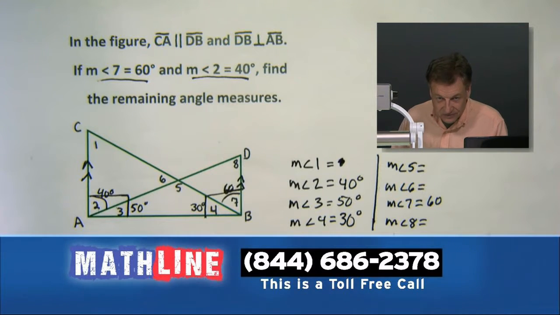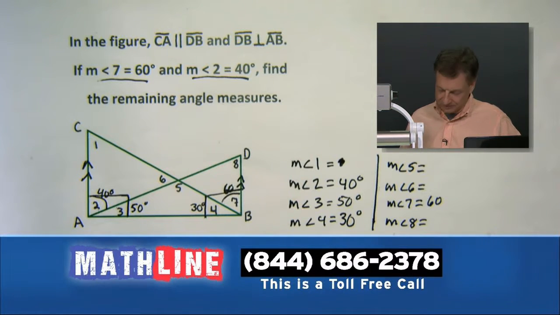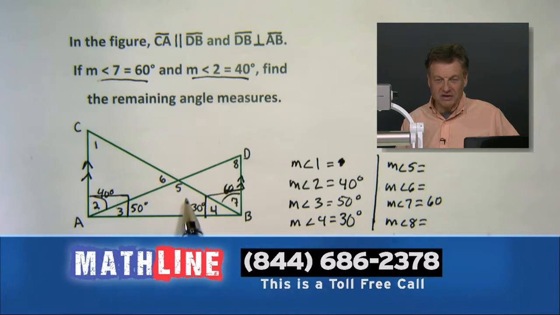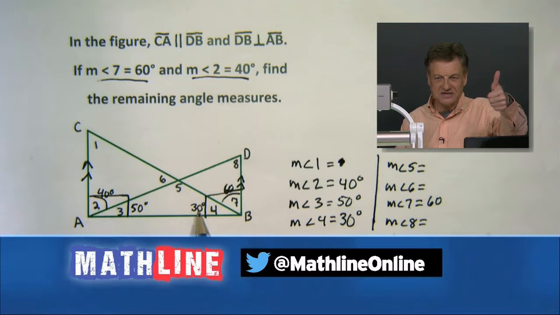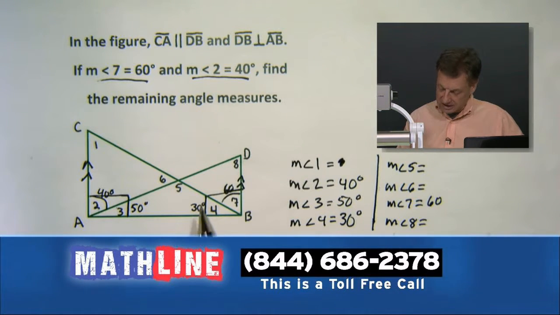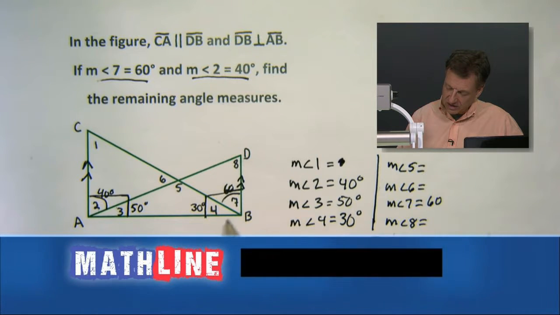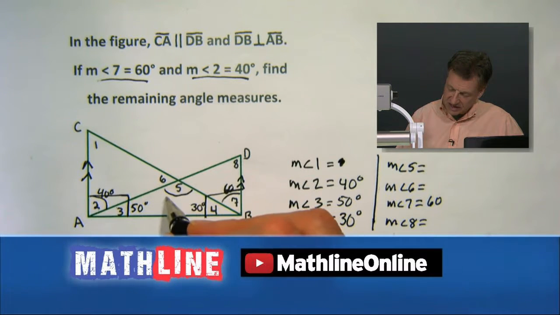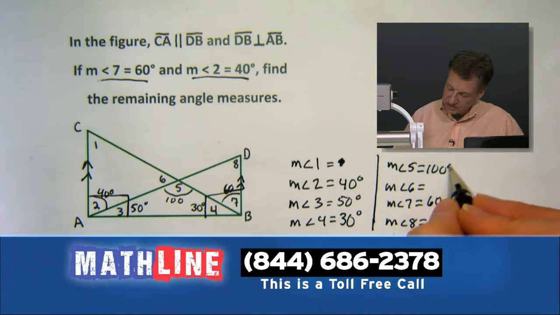Starting to get somewhere. Now, thinking, and thinking, all right? Where do we go from here? We got a couple options. Everybody want to go to angle 5? We've got 50, we've got 30, which gives us 80. And that leaves me with, how many? 180. See what I've got? I got a little triangle going here. So my angle 5 looks like it's 100. So I'm going to pop that 100 degrees right over there.